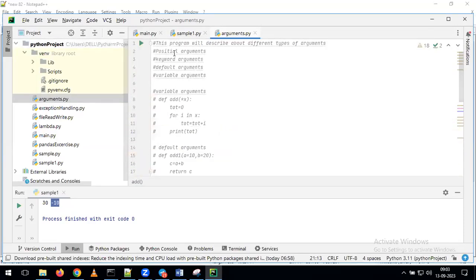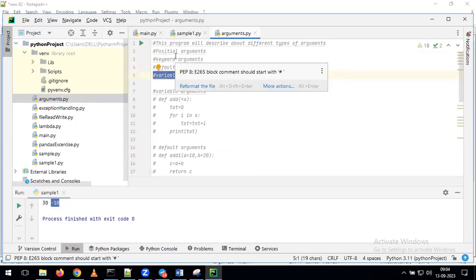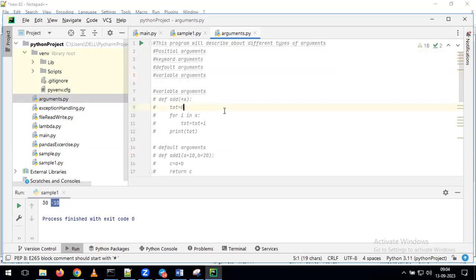So we are having a total of 4 different types of arguments. The first type we can call positional arguments. The second type we can call keyword arguments. The third type we can call default arguments. And the fourth type we can call variable arguments. So in total there are 4 different types of arguments: positional, keyword, default, and variable.